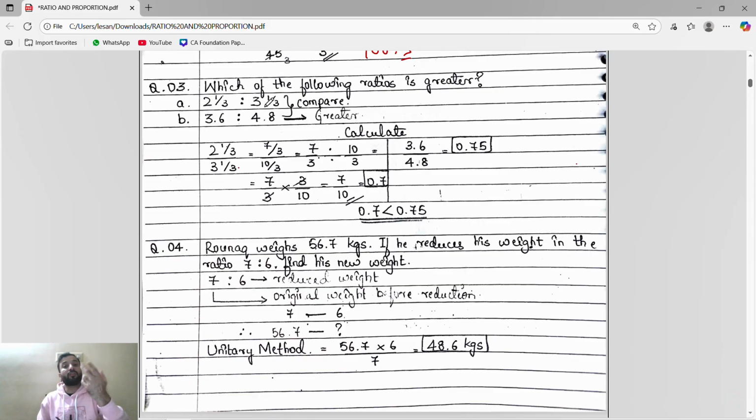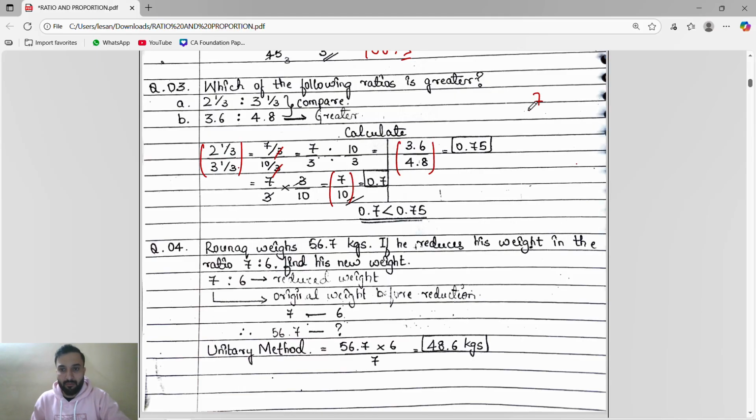In these two, which is greater? This is the first ratio, and this is the second ratio. Simple. We will simplify this and get 7 by 3. We will simplify this and get 10 by 3. So the 3 will get cancelled, and we will get 7 by 10 directly.